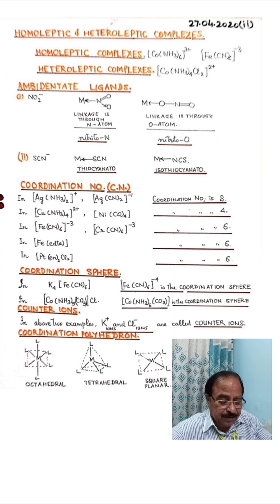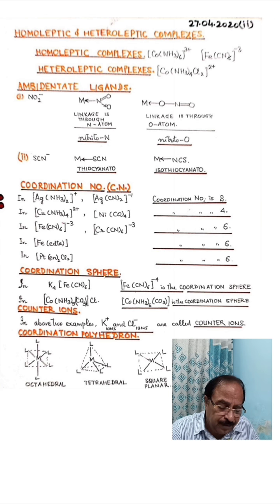So if somebody asks me, what is the coordination number of copper? What is the coordination number of nickel? Sir, there are 4 unidentate ligands which are ligating with these atoms. So the coordination number of copper is also 4 and the coordination number of nickel is also 4.